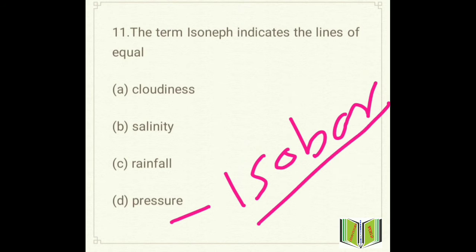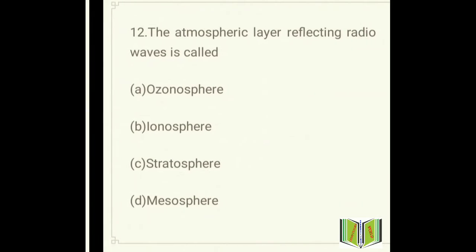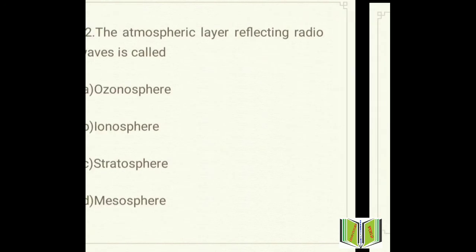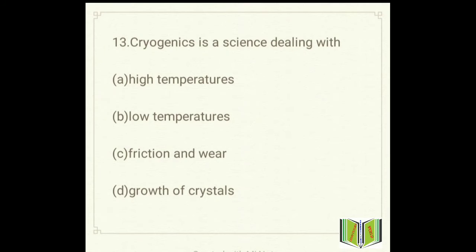Move to the next question, question number 12. The atmospheric layer reflecting radio waves is called, a very important question. Option A ozonosphere, option B ionosphere, option C stratosphere, and option D mesosphere. So here the answer will be option B, that is ionosphere.